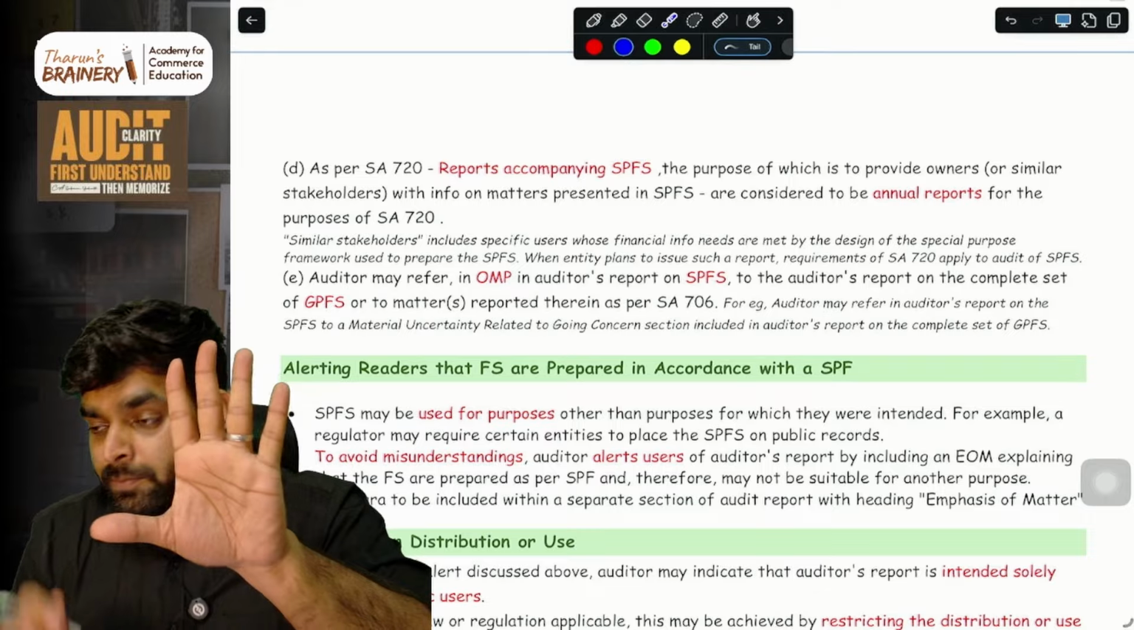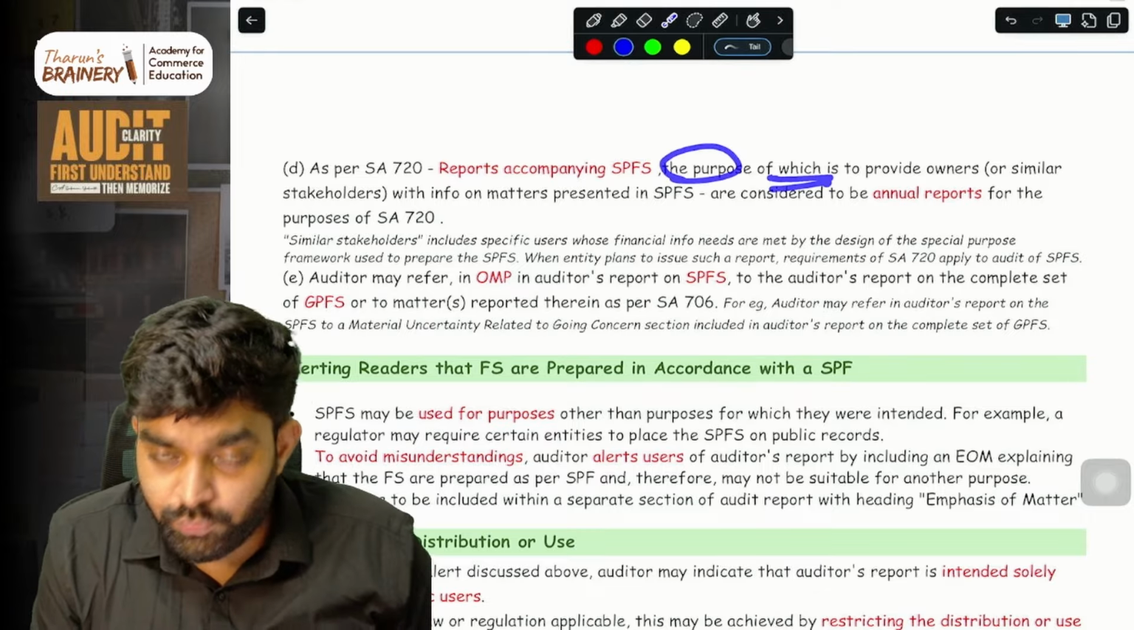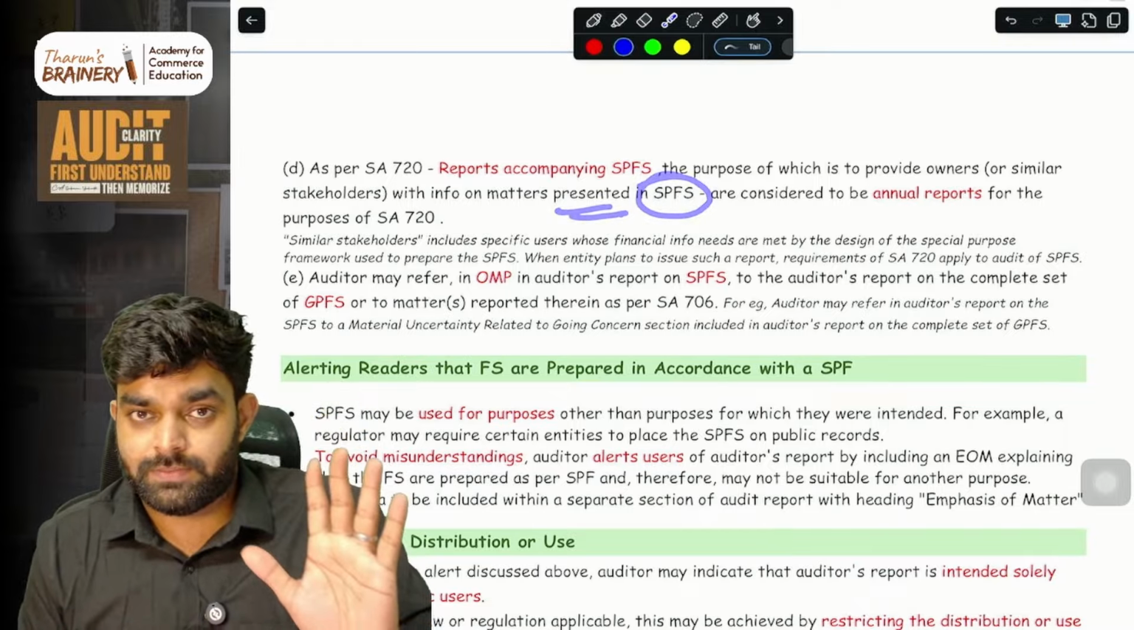Reports accompanying SPFS. If there are any reports accompanying SPFS, the purpose of this report is to provide the users with information on matters presented in SPFS.